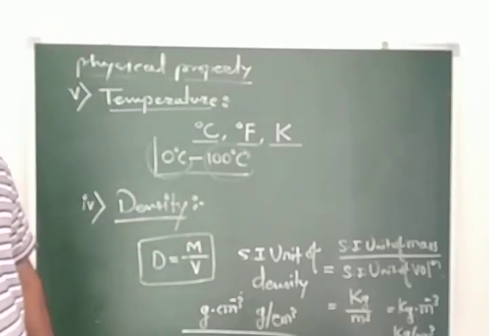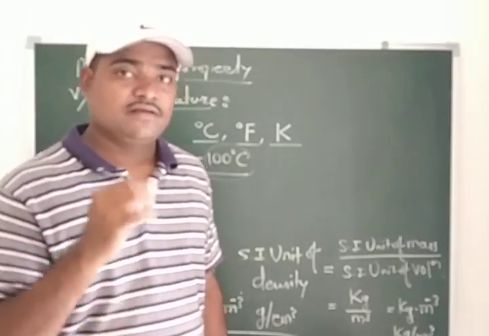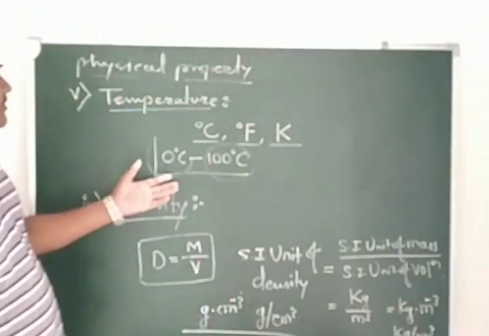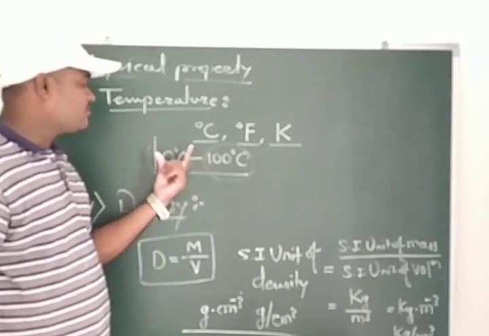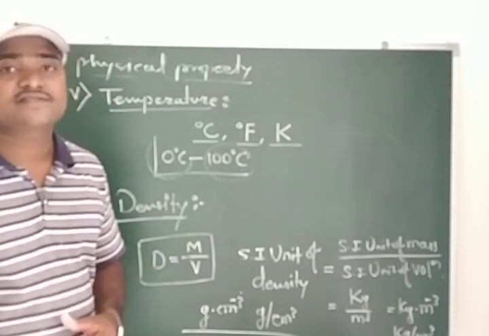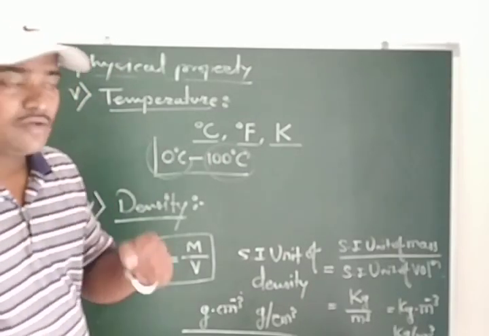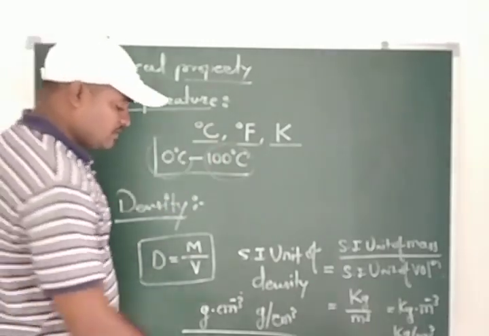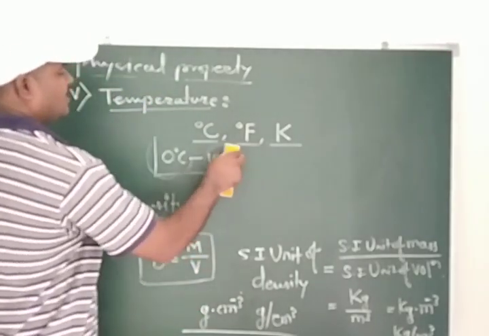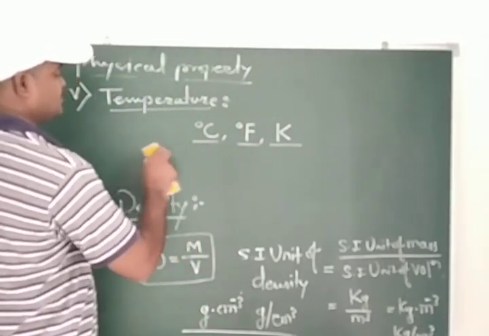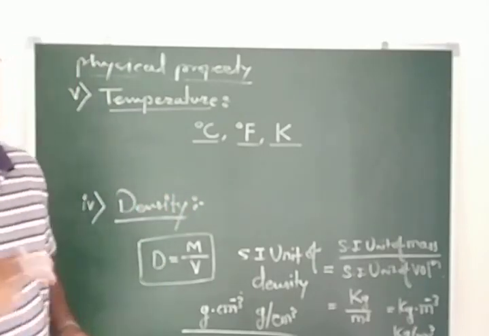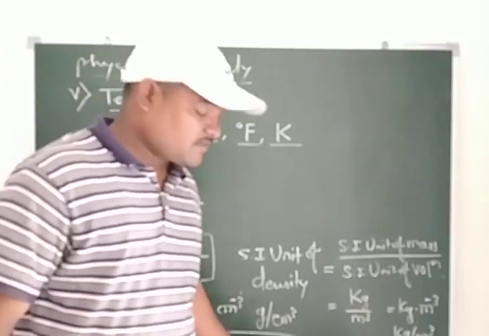So by considering water as a standard, we use the thermometer from 0 to 100 degree Celsius.